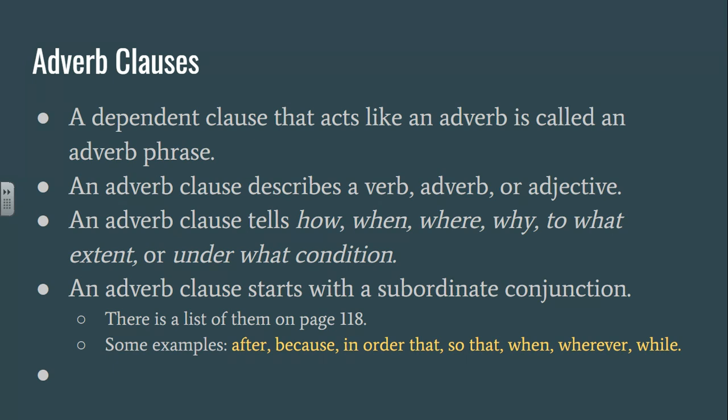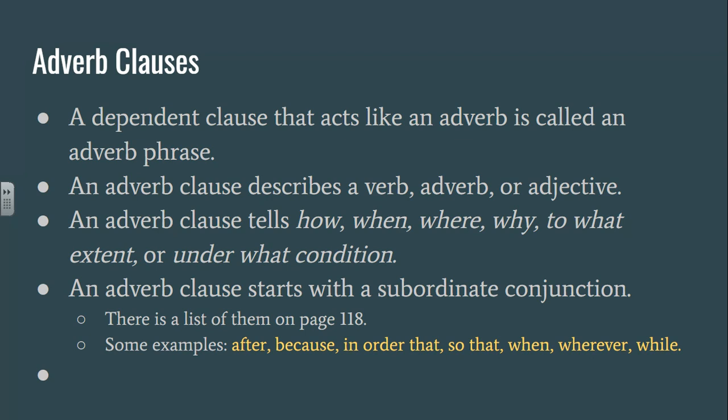All right, the second part of this lesson is about adverb clauses. Okay, a dependent clause that acts like an adverb is called an adverb clause. Remember, a dependent clause is a group of words that has a subject and a verb, but it cannot be a whole sentence by itself. An adverb clause can describe a verb, an adverb, or an adjective, just like regular adverbs do, and it answers the same adverb questions: how, when, where, why, to what extent, or under what condition. We can tell that it's an adverb clause because it starts with a subordinate conjunction. There's a list of subordinate conjunctions on page 118.